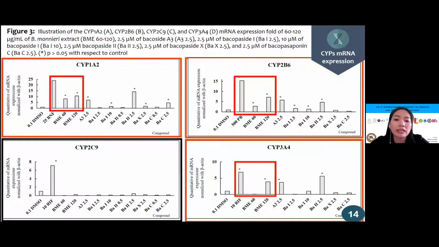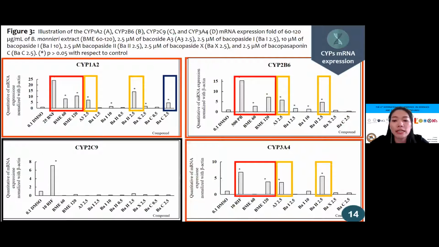As the mRNA expression result, Bacopa A3 and Bacopa 2 showed the highest induction of CYP1A2, 2B6 and 3A4 expression. In addition, Bacopa saponin C showed a 4-fold increase of CYP1A2 mRNA expression. These results suggest that Bacopa A3 and Bacopa 2 might be major bioactive compounds that drive the induction of CYP1A2, 2B6 and 3A4 mRNA expression.